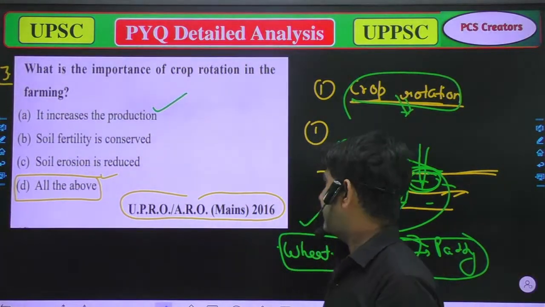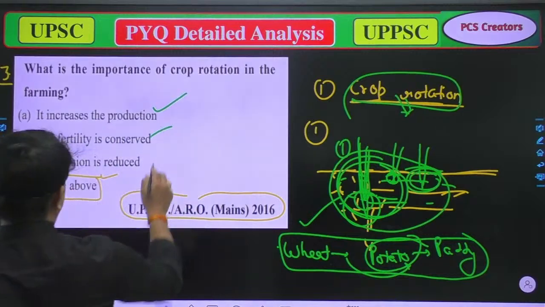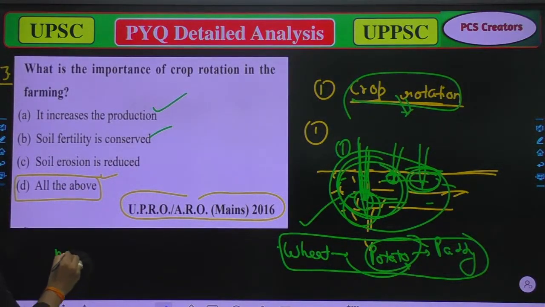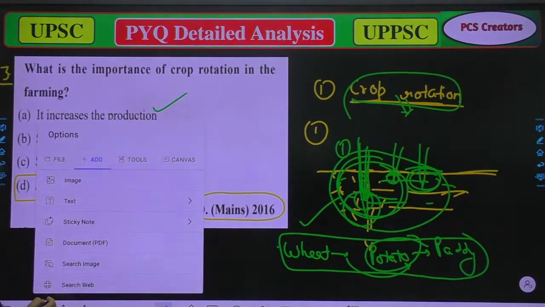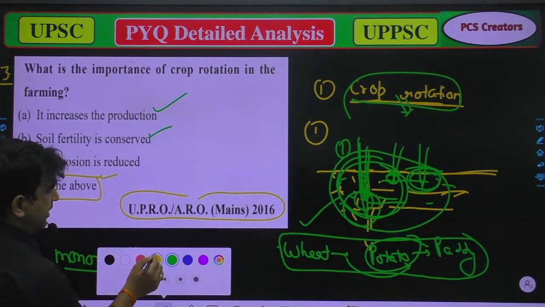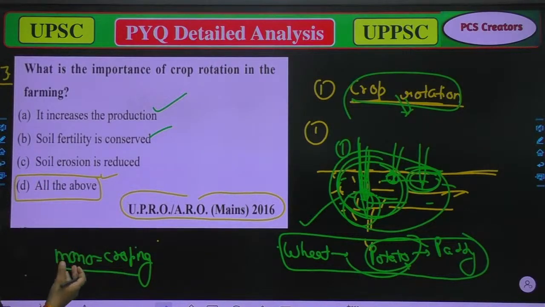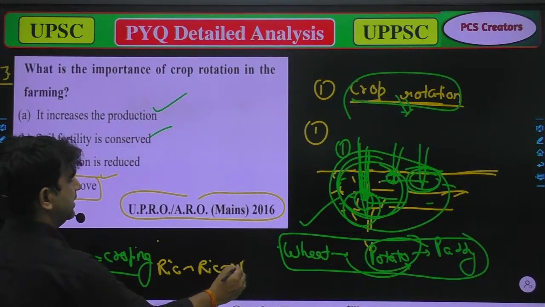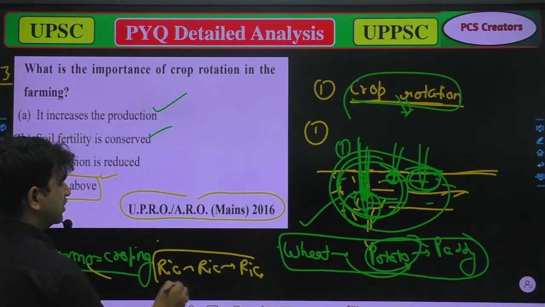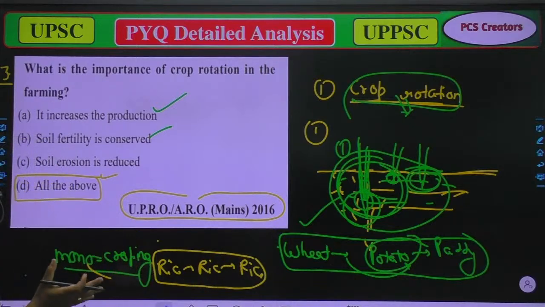It's also true, because there is a term monocropping. Now you will ask, sir, what is monocropping? In monocropping we generally grow the same type of crop. Suppose rice, then rice, and then rice, meaning rice all the time. So what happens is that it will not conserve the fertility of soil, it will destroy the fertility of soil.